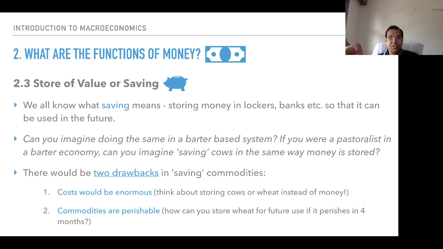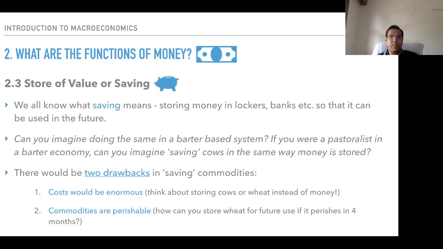And plus they are perishable items, which is the second drawback. Commodities are perishable. So how can you store wheat for future use if it perishes in 4 months? Cost would be enormous, commodities are perishable. These are the two drawbacks. So store of value or savings, the third function.